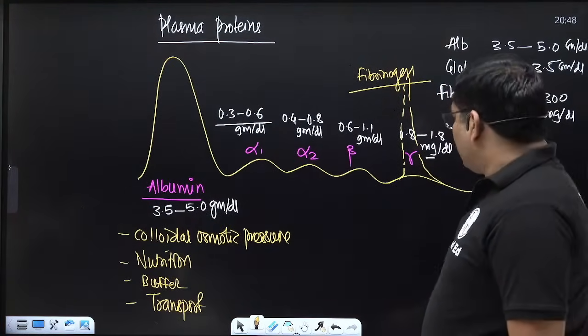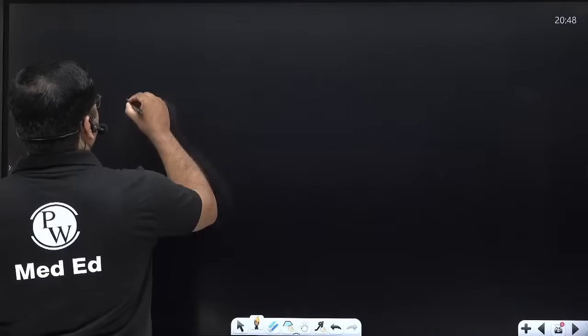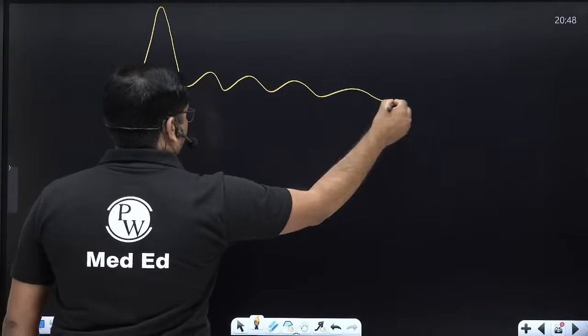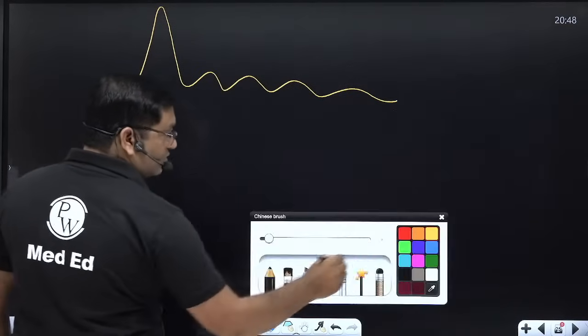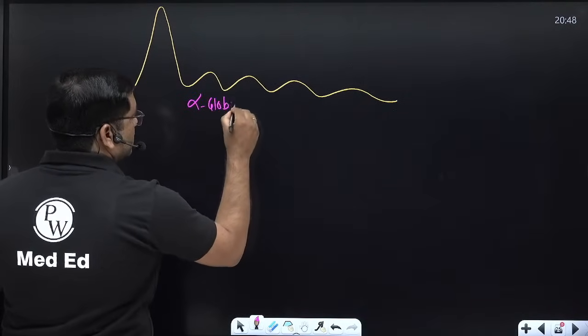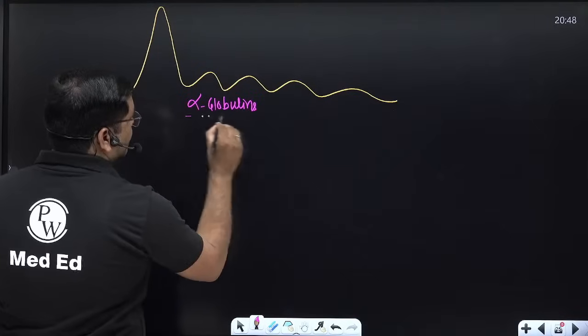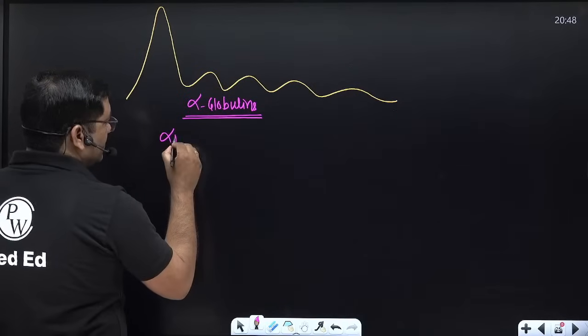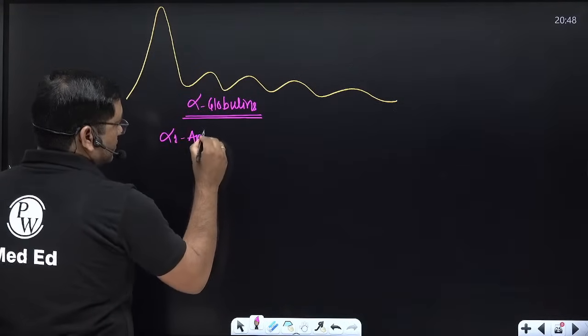Alpha 1, see now next slide. Alpha 1 globulin examples include alpha 1 antitrypsin.